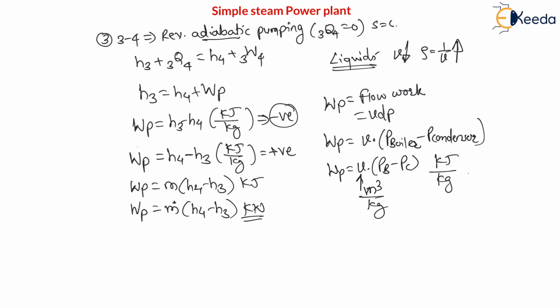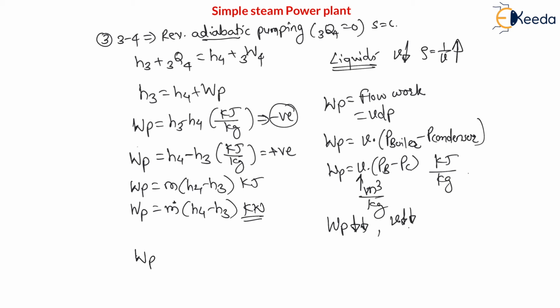And my dear students, this pump work is very less. This pump work is very less because for liquids specific volume is very less. Therefore generally in Rankine cycle, pump work is neglected quantity. We can neglect this pump work for calculations. If nothing is mentioned about the pump work, let us ignore this pump work. But specifically if they are mentioning pump work is there, then only consider this pump work. And in numerical also we will see that as compared to turbine work, this pump work is very small. Therefore we can neglect this pump work, right?